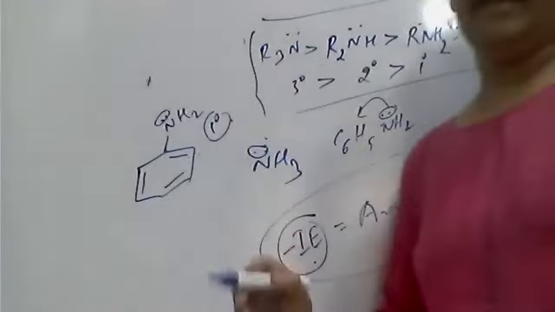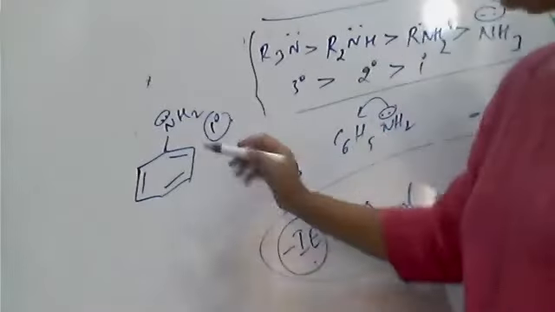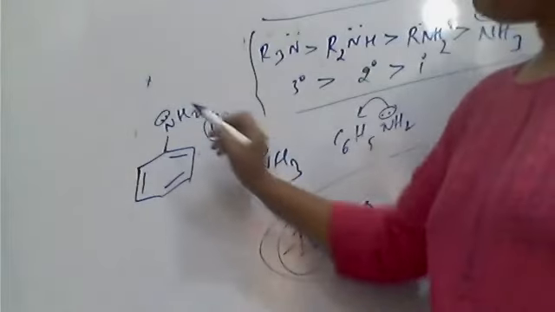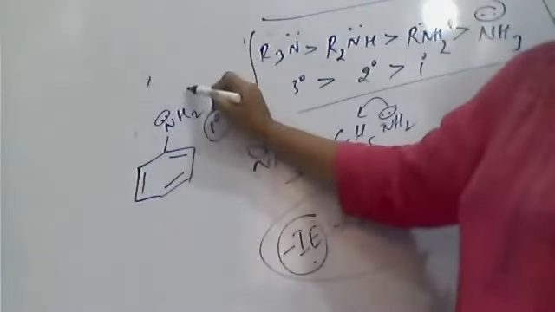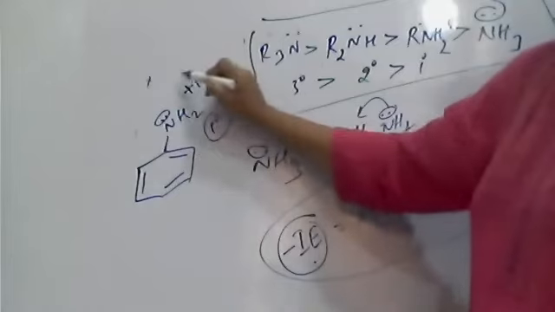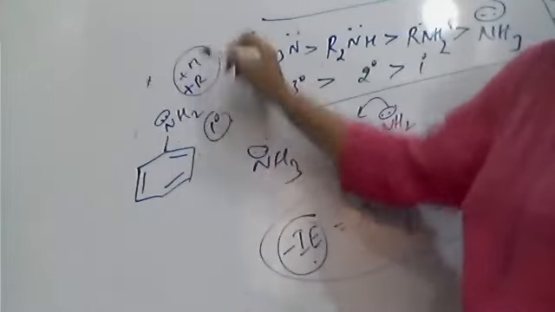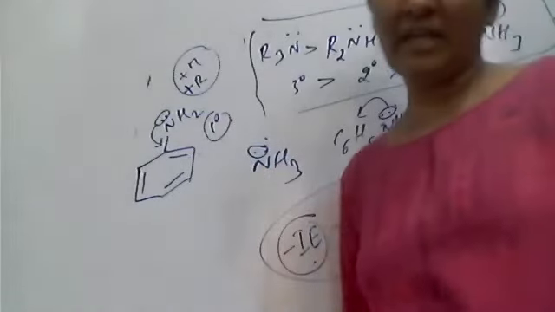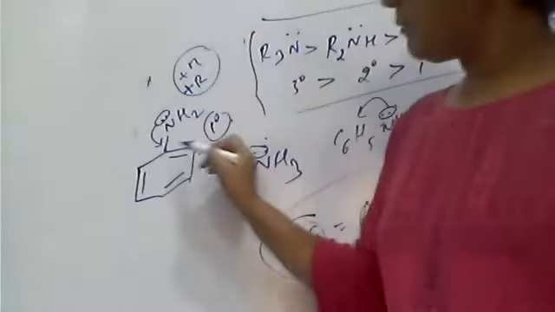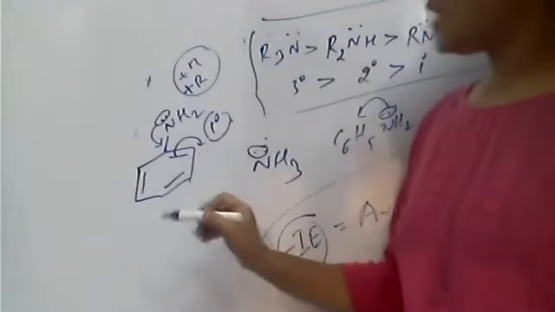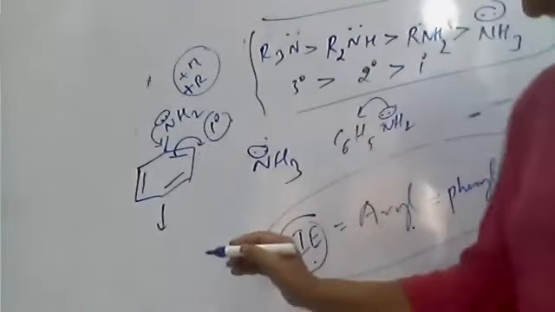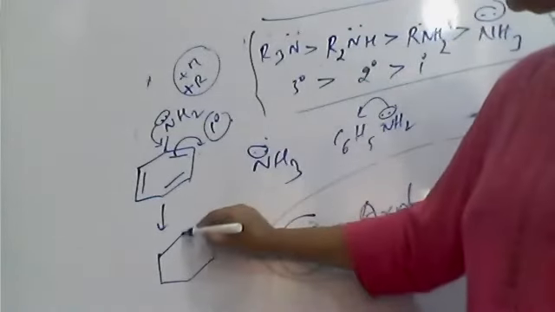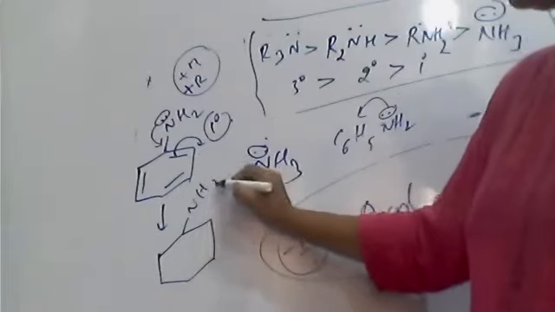Because of this lone pair, it must act as a base. But here, the lone pair and this pi bond are in conjugation. So this NH2 group acts as a plus R or plus mesomeric affecting group. Therefore, the lone pair will participate in resonance. So the lone pair will be moving into the ring. In that case, the nitrogen loses its electron pair.